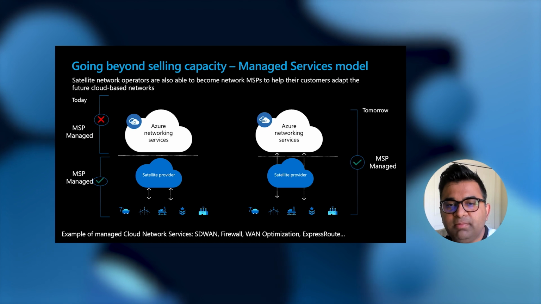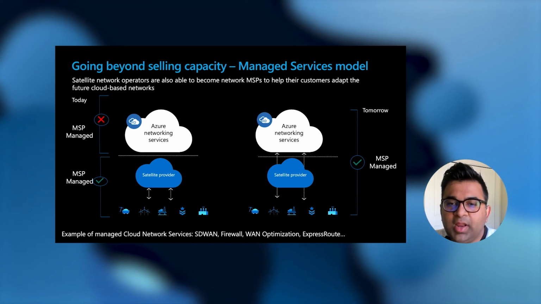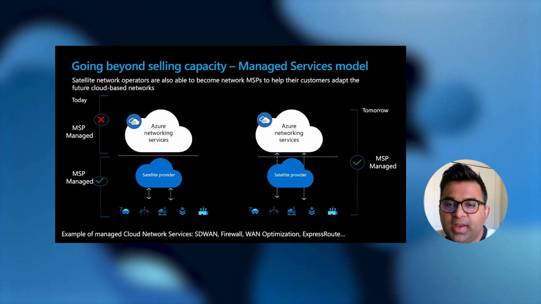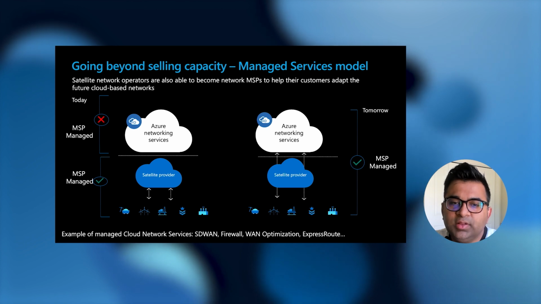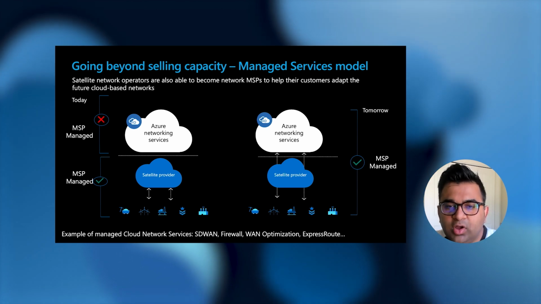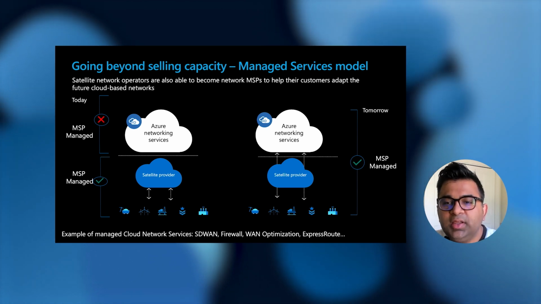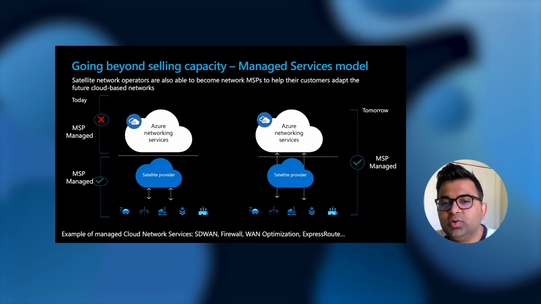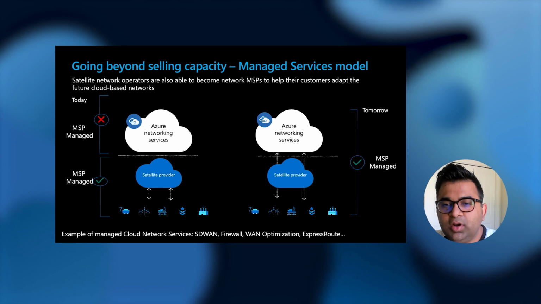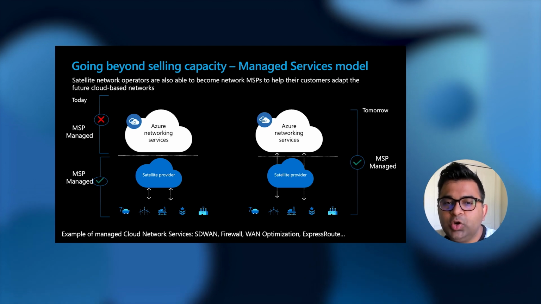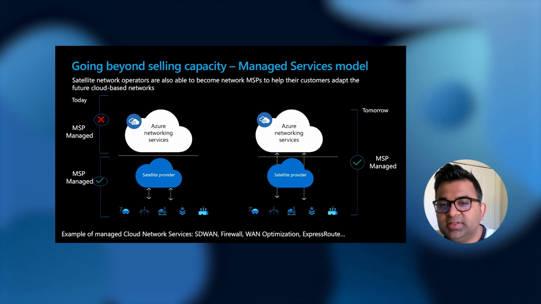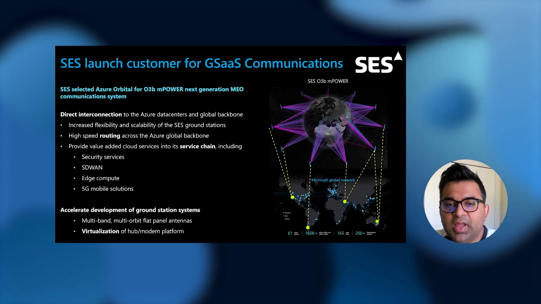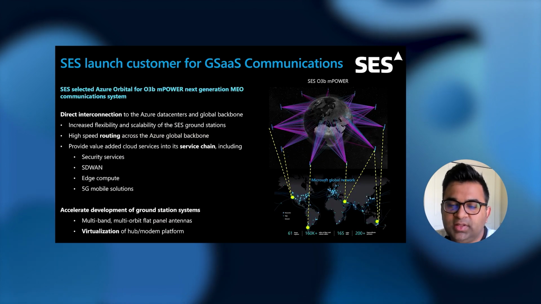Satellite providers can participate in the Azure Orbital MSP program to become a managed service provider for Azure. This enables them to use Azure Orbital and hence bundle and integrate other Azure services to provide managed services to their customers. The MSP model enables a satellite provider to achieve more by selling these services in addition to satellite capacity.